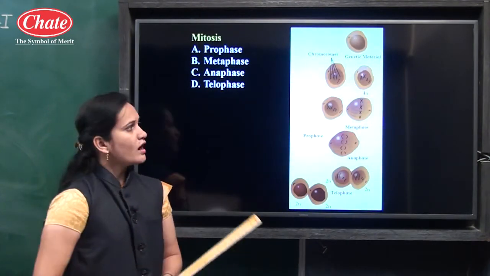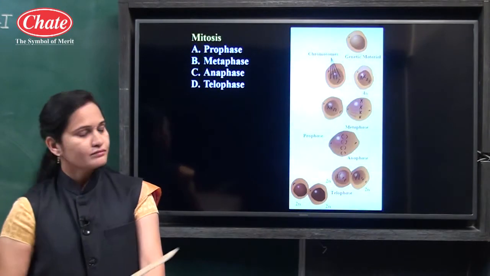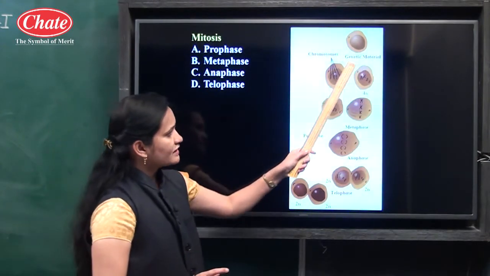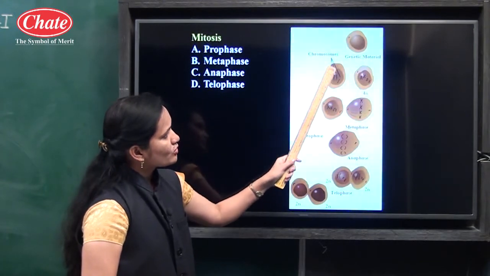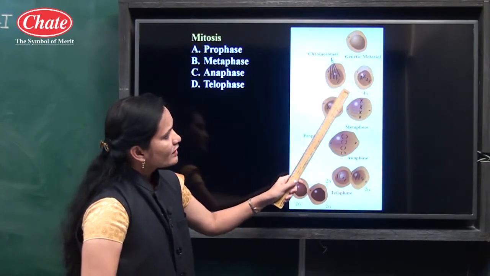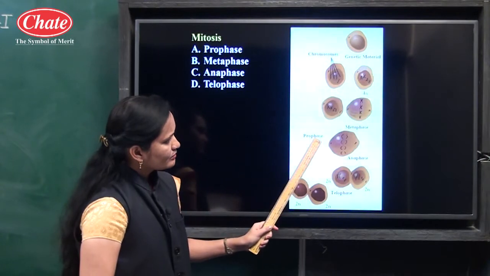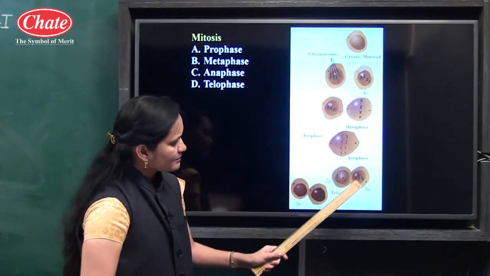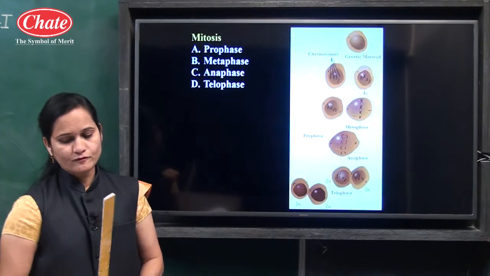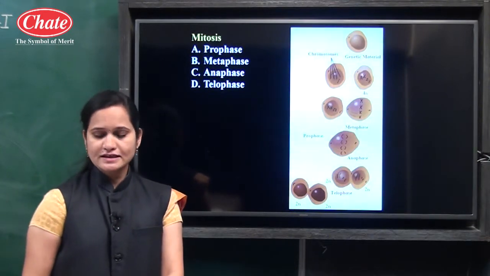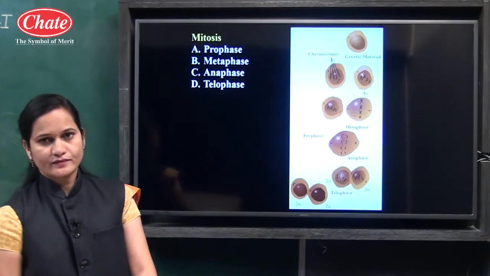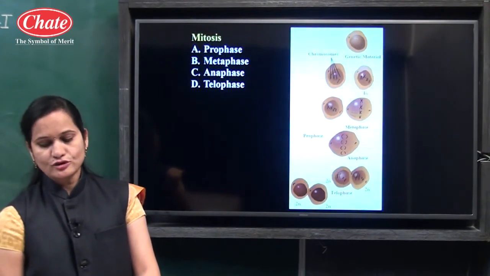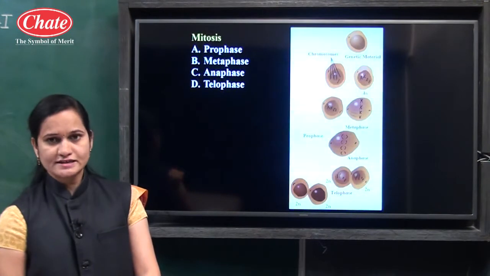Okay. Now how are those processes? By observing this diagram, you can see the genetic material is there in which chromosomes are present. Okay. In that, prophase, metaphase, anaphase and telophase, 4 stages are there. If you see, in prophase, condensation of chromosomes starts and the nuclear membrane and nucleolus start to disappear.